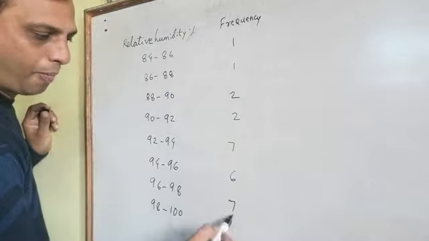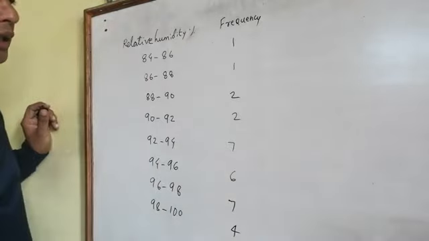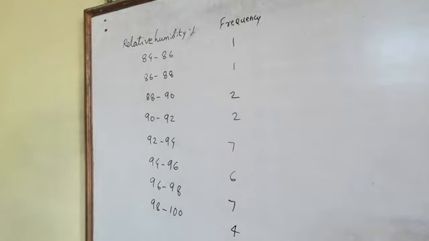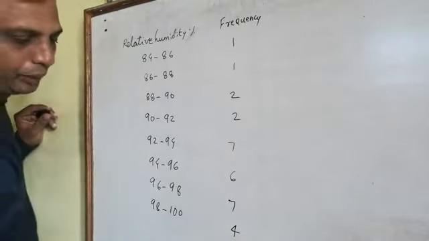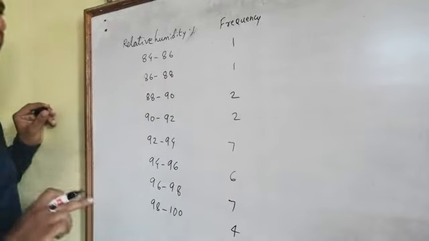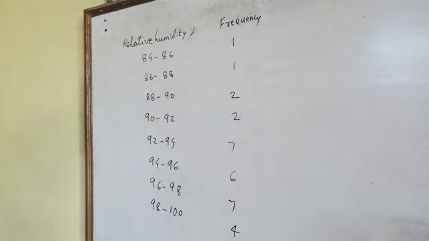This is the frequency you will get, and the total will be 30 because the humidity percentage was calculated for 30 days.